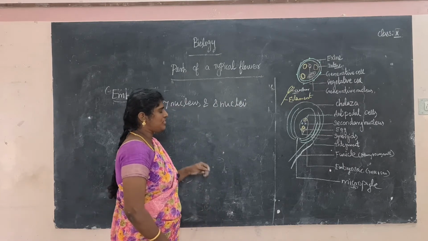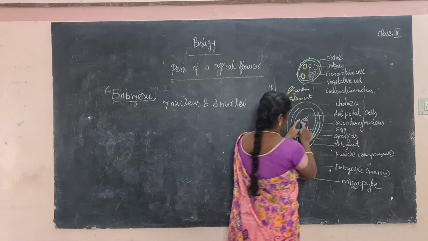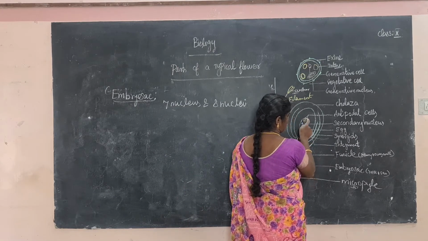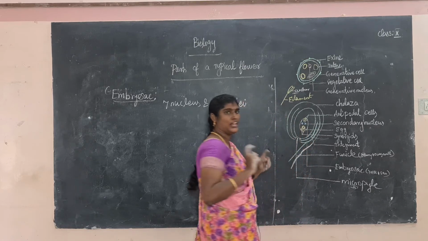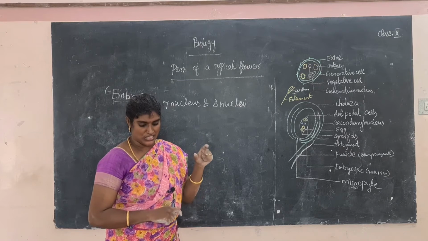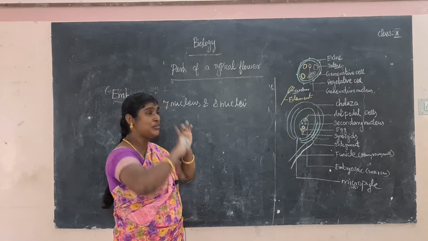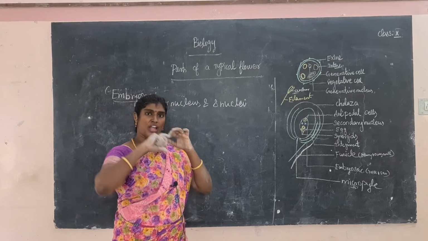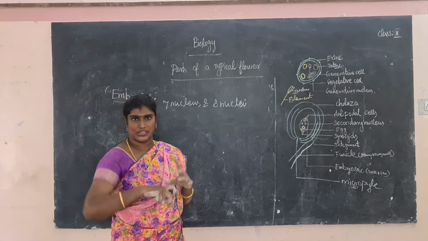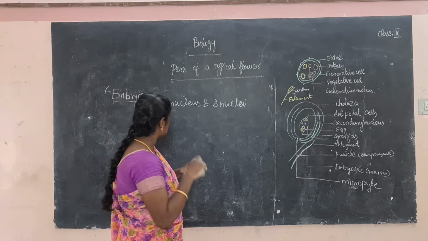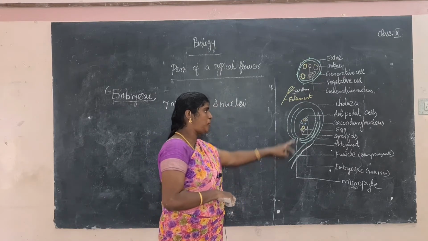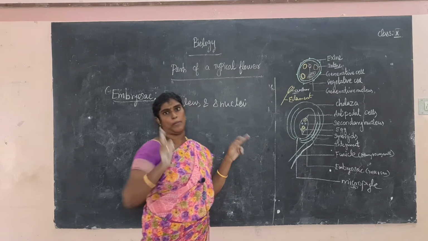So what is this? It is the embryo sac. It has 7 cells and 8 nuclei: 1, 2, 3, 4, 5, 6, 7, 8. This structure with 8 nuclei is present within the nucellus. The nucellus is the body of the ovule made up of parenchyma tissue, and inside it the embryo sac is present. If we count the nuclei, totally 8 nuclei are present.